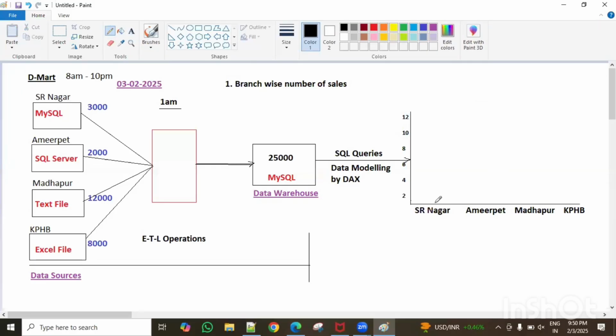Now you can see in SR Nagar, what are the sales? 3,000, right? This is the intersection point of SR Nagar. Ameerpet, how much? Only 2,000, right? Ameerpet at 2,000 is here, the lowest amount. In Madhapur, how much? 12,000. This is the intersection point of those two. And KPHB, how much? 8,000, right? This is the intersection point, guys. Now, let's make a simple line plot, guys.